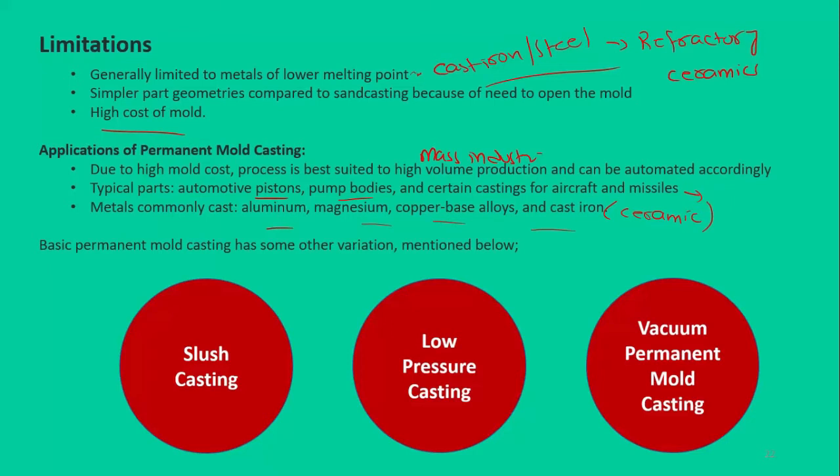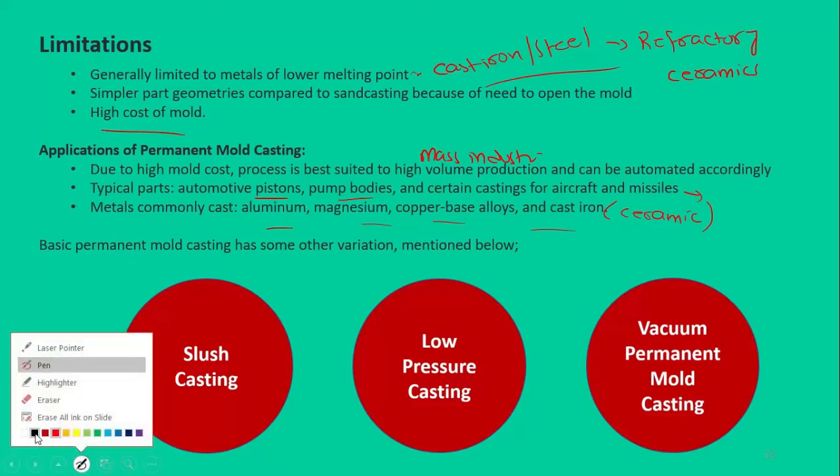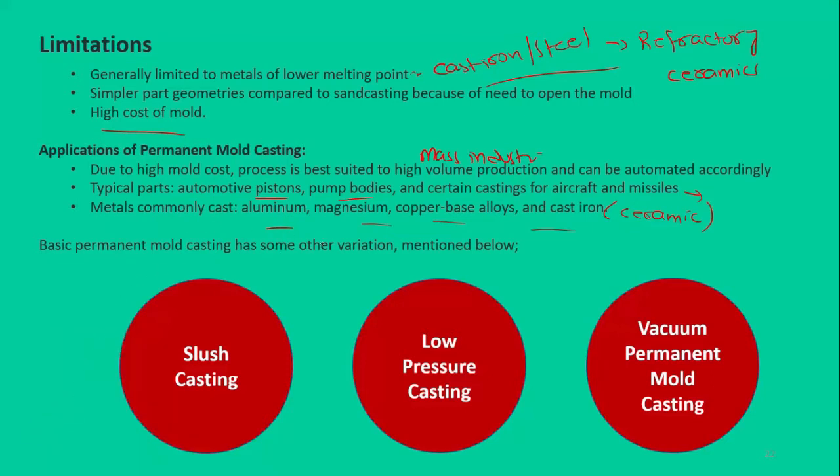Some common types of the basic permanent mold casting, or the gravity die casting, you should remember this name as well, because it differentiates, because all of these are die casting, there are dies involved, right? So we need to differentiate between them as gravity die casting and pressure die casting. So some common types of this permanent mold casting, or gravity die casting, are slush casting, low pressure casting, and vacuum permanent mold casting. So let's start with the first type, that is slush casting.